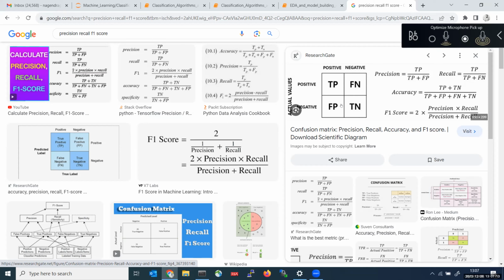That is a problem, right? Same scenario, if you take it in the reverse order, the person is having cancer, but my model predicted that as not cancer. That is also another problem.